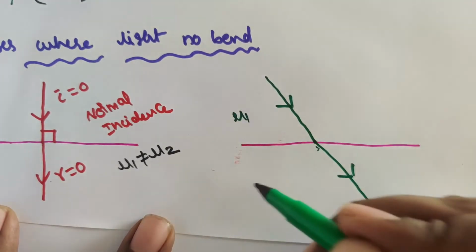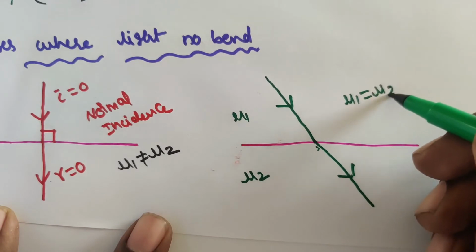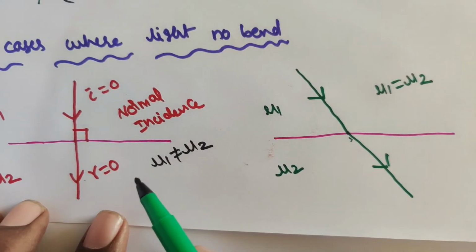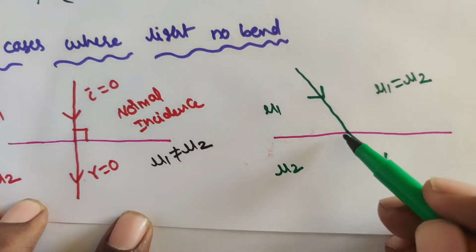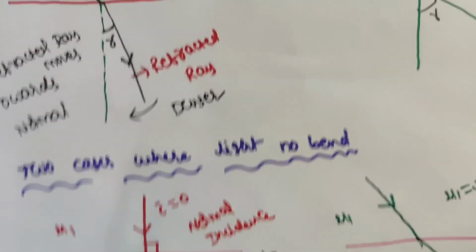This is the medium mu1 and this is the medium mu2. Here mu1 is equal to mu2, so there is no bending of light. Here also no bending of light. These are the two cases where light does not bend.